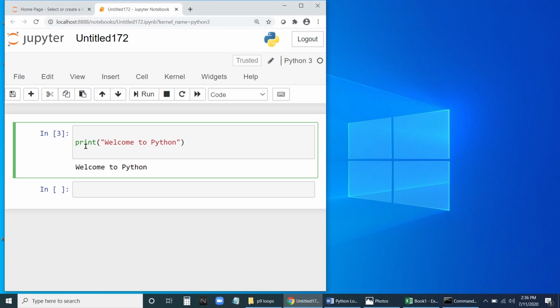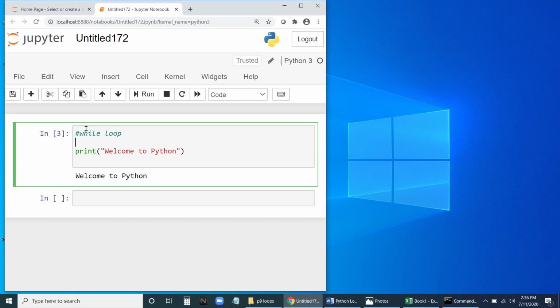Let us consider the first loop, the while loop. We will have a variable i equal to 1.